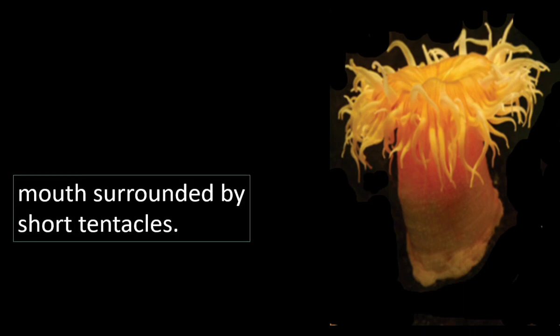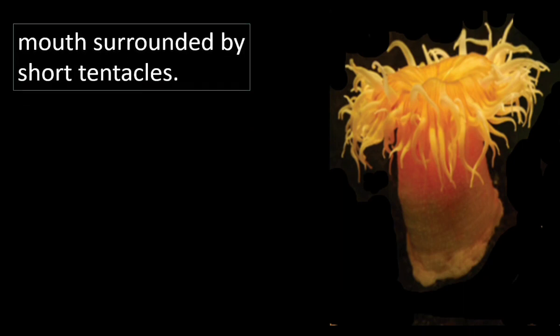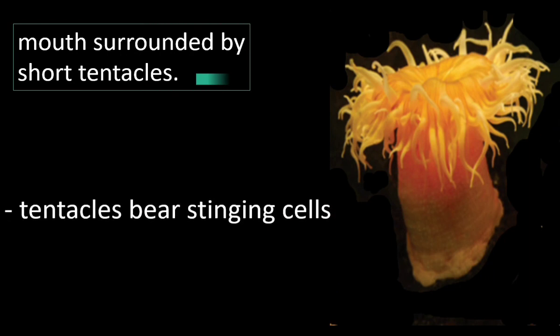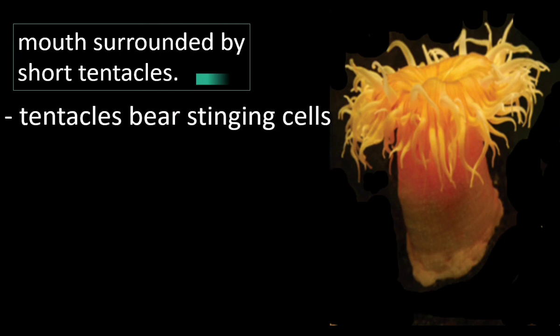Animals belonging to the phylum Coelenterata have a mouth at the center. Around the mouth, finger-like structures are seen. They are called tentacles. The mouth of coelenterates is surrounded by tentacles. These tentacles have stinging cells. A honey bee has stings.